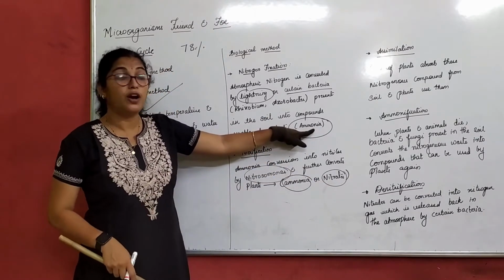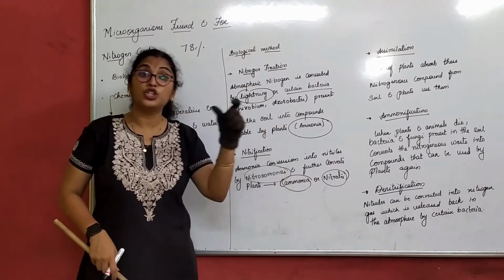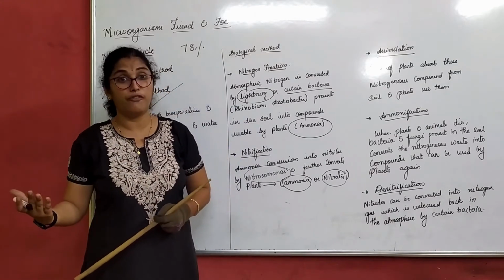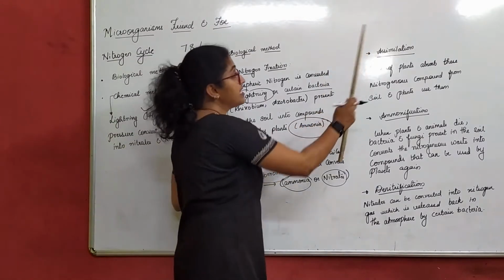How is ammonia formed? By bacteria. How are nitrates formed? By further conversion of this ammonia to nitrates. Understand? A still simpler form, we can say. That is nitrification. Next, assimilation.